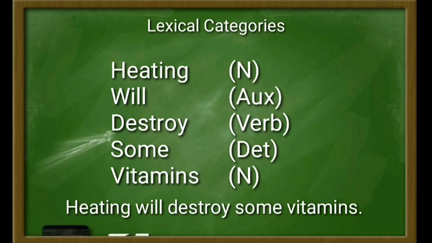And then the word will here is an auxiliary, or closed category, and it is a syntactical frame.